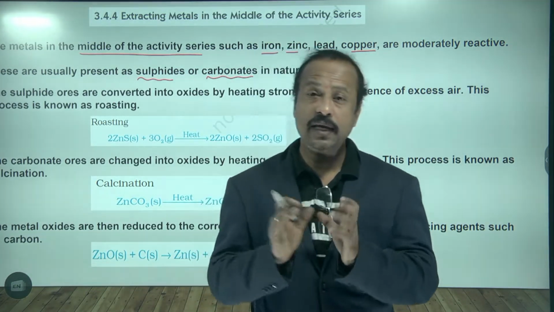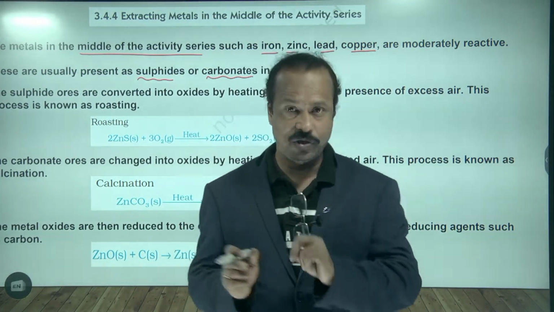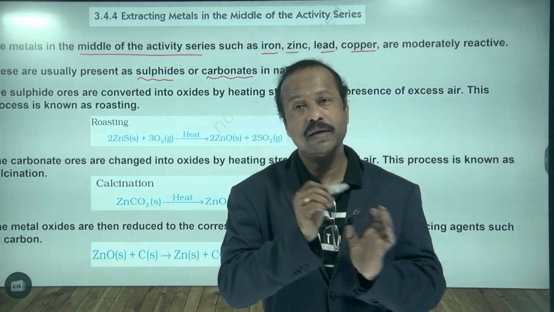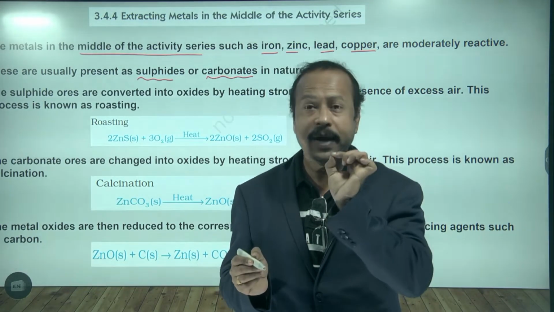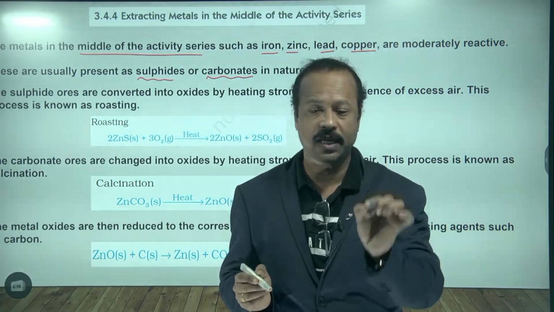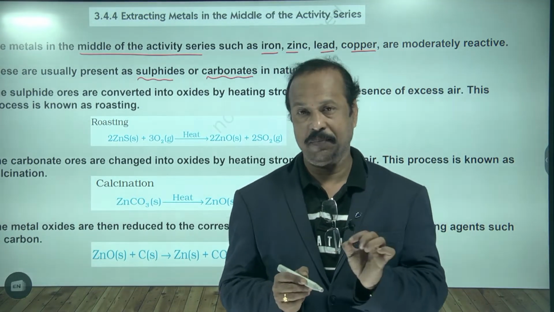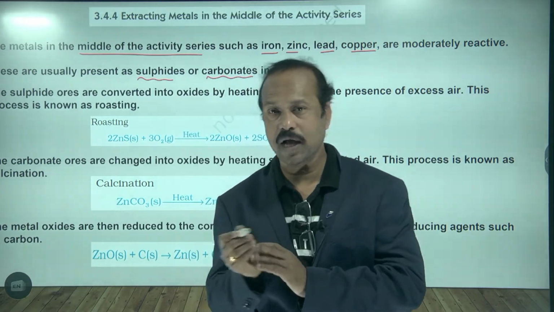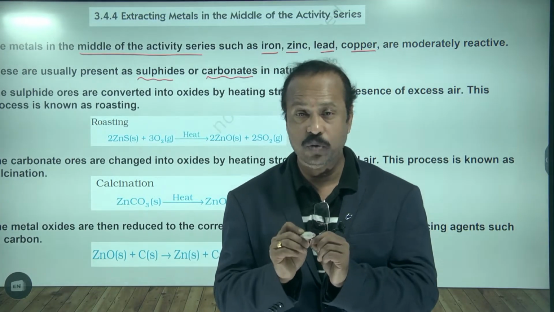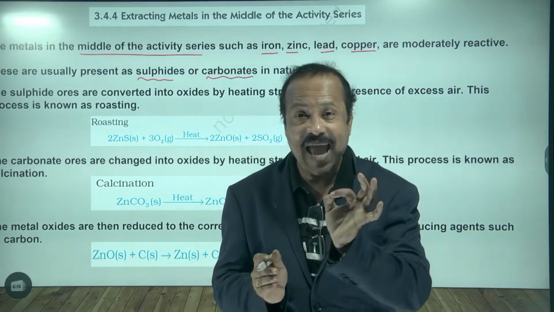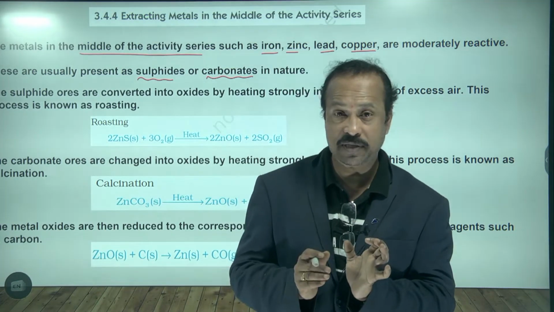In converting into oxides, two methods are there. Sulfide ores are converted into oxides by the process called roasting. Carbonate ores are converted into oxides by the process called calcination.